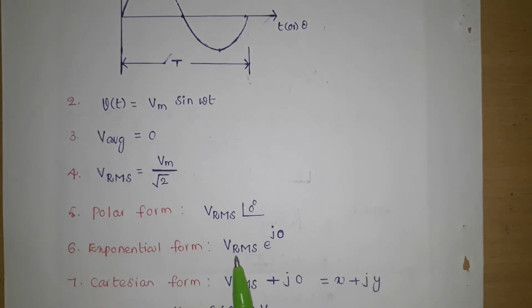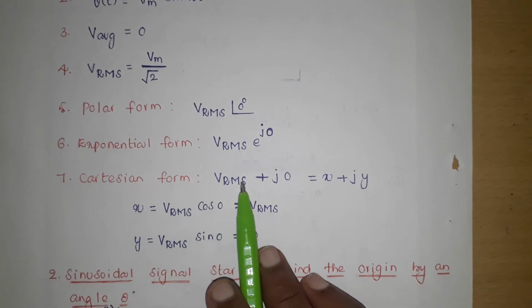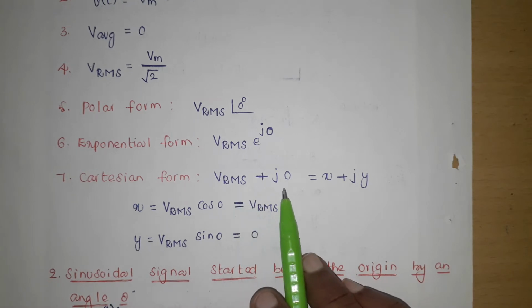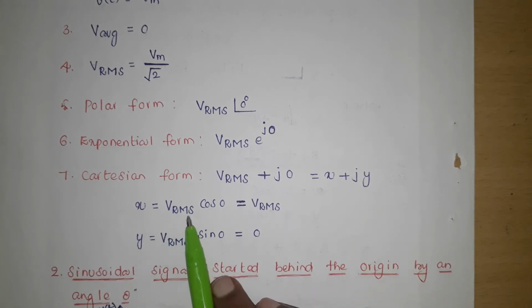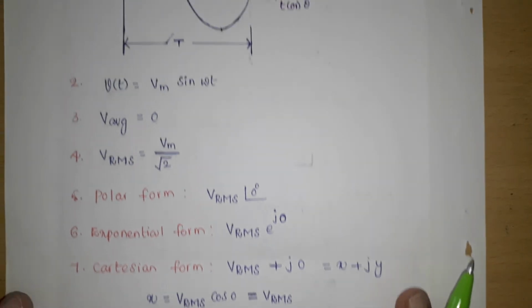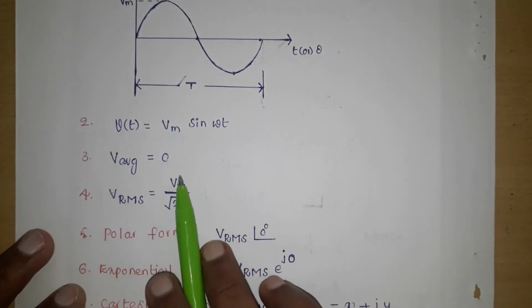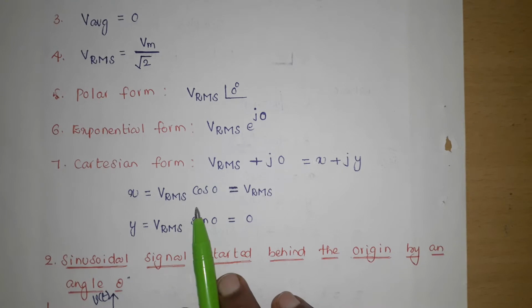Then how do we write this in exponential form? Vrms e power j theta. Then what is the Cartesian form? Vrms cos theta plus j Vrms sin theta. So it comes as Vrms plus j0, which is equal to x plus jy. Here x equals Vrms cos 0, which equals Vrms, and y equals Vrms sin 0, which equals 0. So this is about the sinusoidal waveform started at origin: the waveform, mathematical equation, average value, RMS value, polar form, exponential form, and Cartesian form.